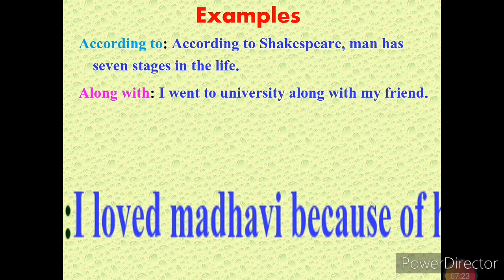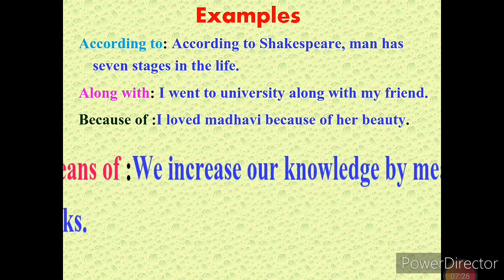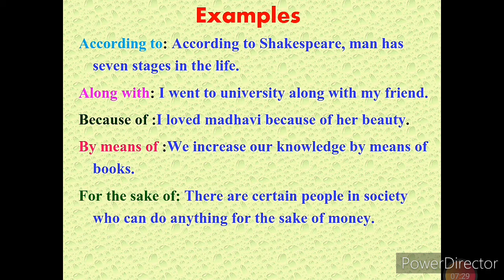According to Shakespeare, man has 7 stages in life. Along with: I went to university along with my friend. Because of: I loved Madhavi because of her beauty. By means of: we increase our knowledge by means of books. For the sake of: there are certain people in society who can do anything for the sake of money. So here in these 5 sentences, I have given the phrase preposition at the beginning and used it as an example.